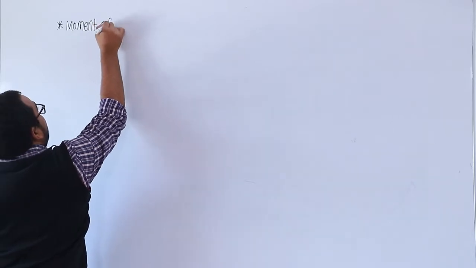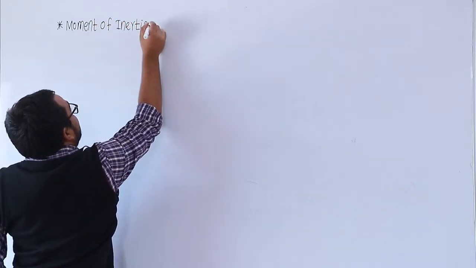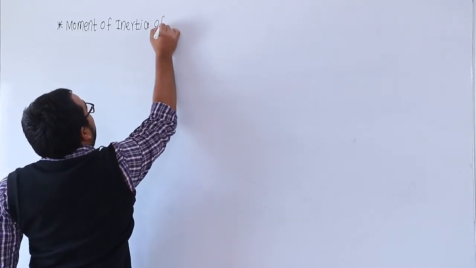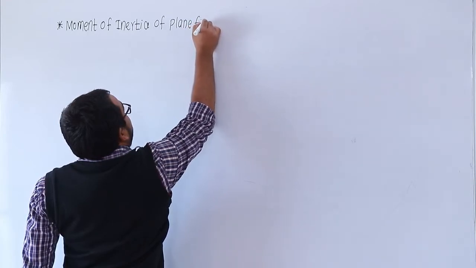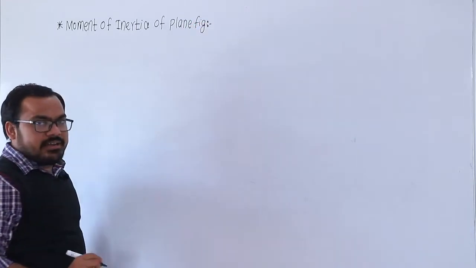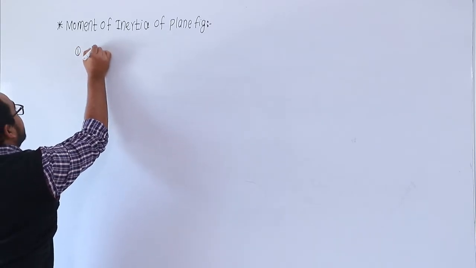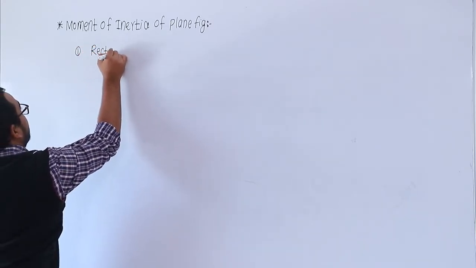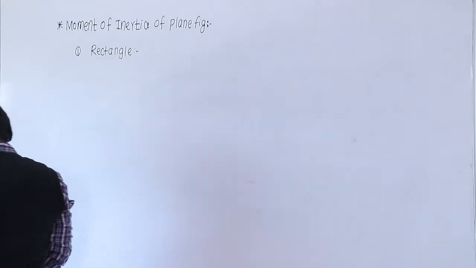Moment of inertia of plane figure. So some standard plane figures, and first is the rectangle. So first consider one rectangle.